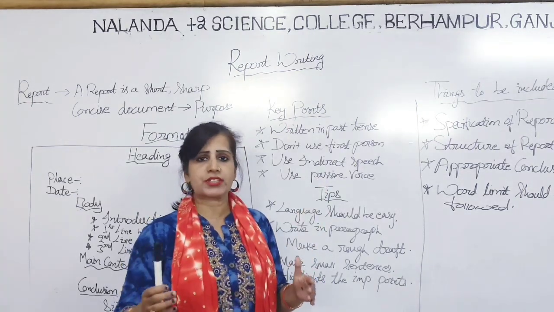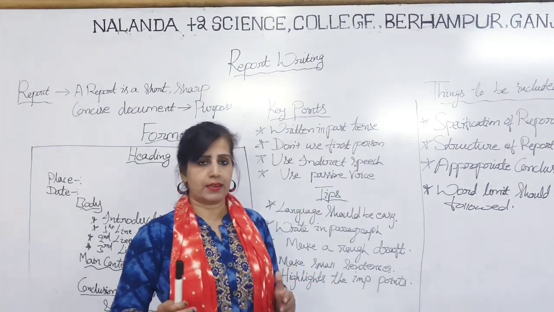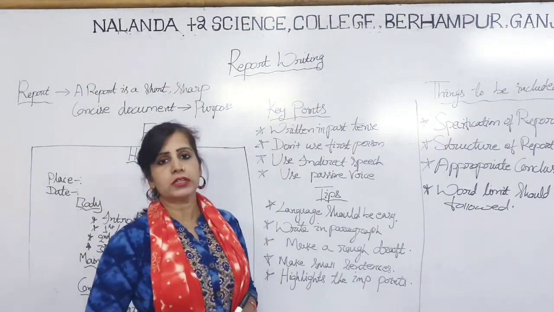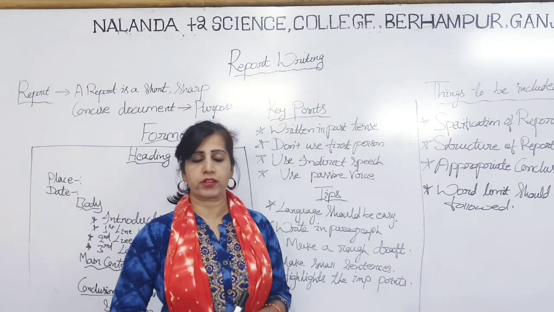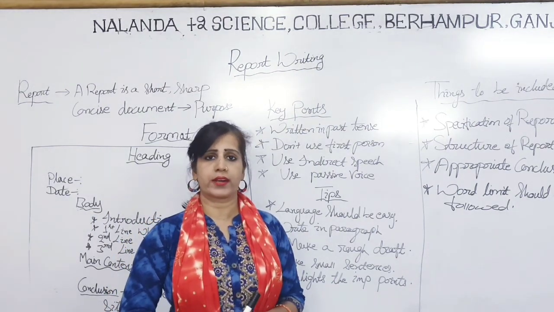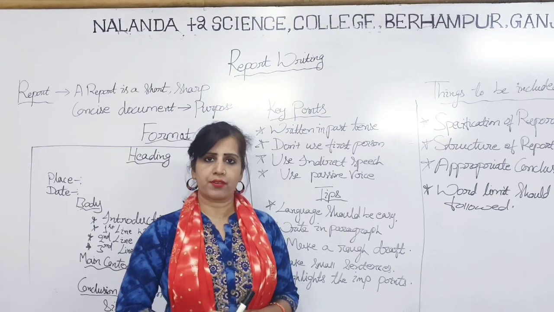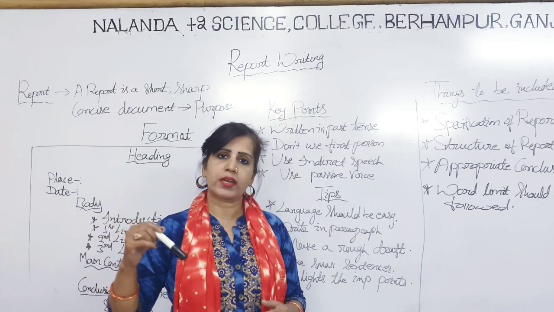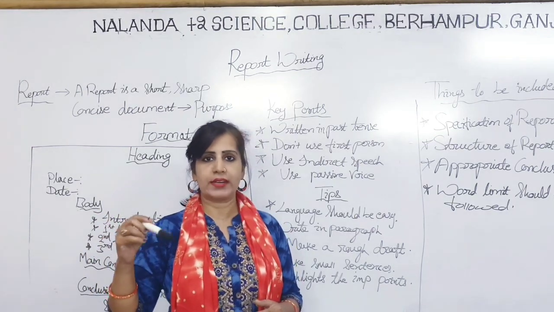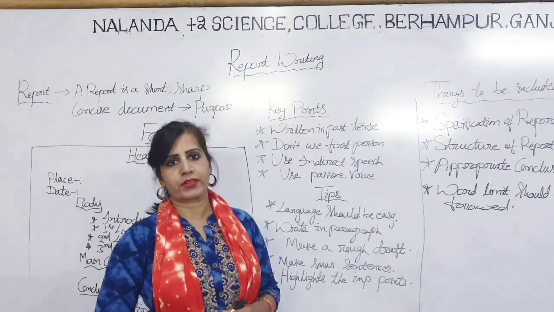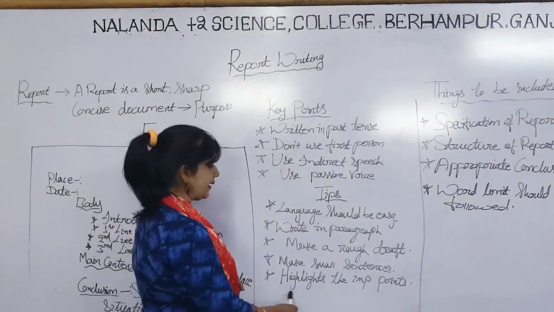You are not going to discuss and elaborate the whole thing in detail. Next, highlight the main points. For example, if you are giving the example of a road accident, and you are writing when the accident took place, the date, time, place, all these things you can highlight in bold letters or in italics, so it will be more impressive for the examiner.